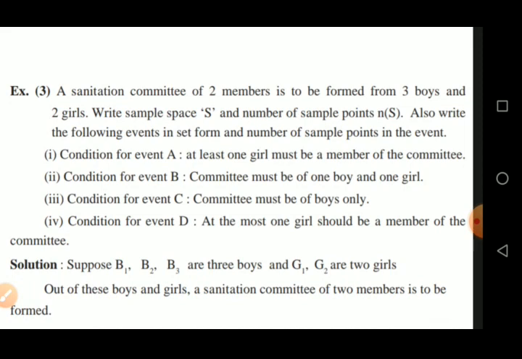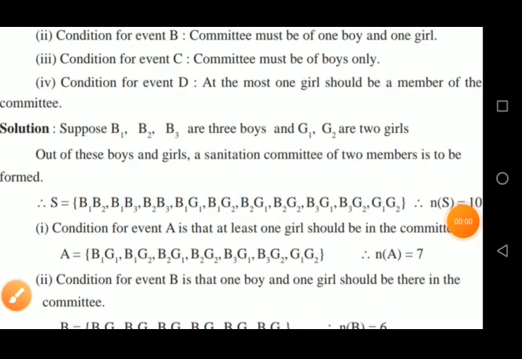And the events are given here with the conditions. Number 1, condition for event A: at least one girl must be a member of the committee. Second, condition for event B: committee must be of one boy and one girl. Third, condition for event C: committee must be of boys only. Condition for event D: at most one girl should be a member of the committee.